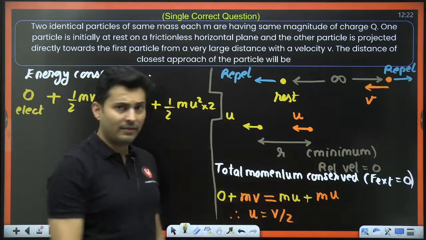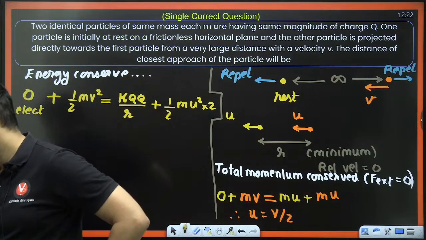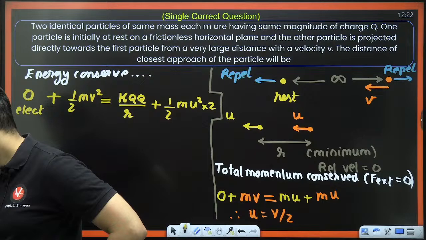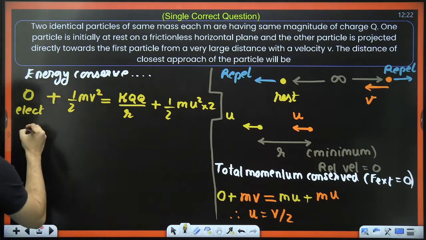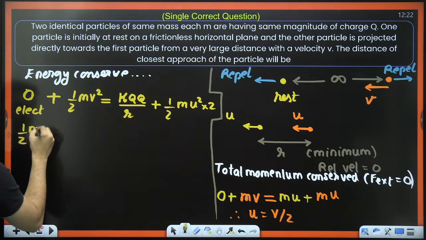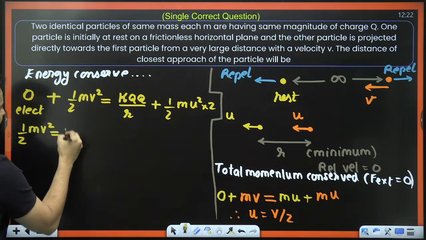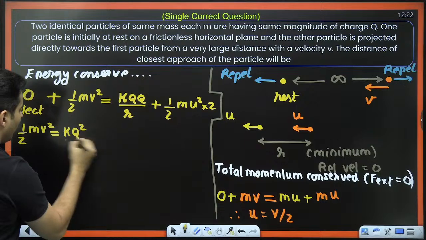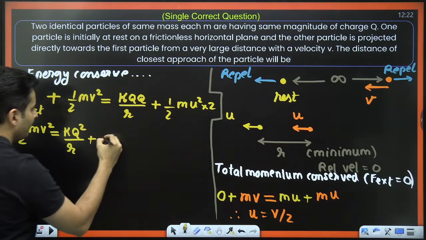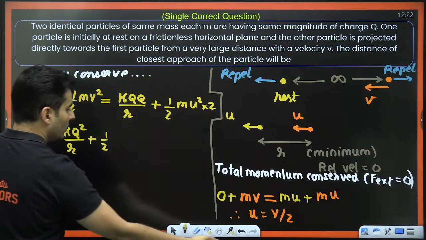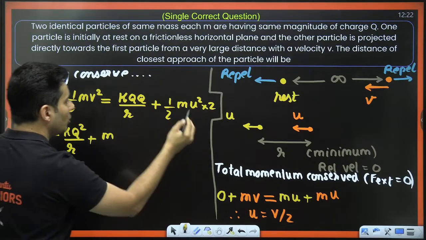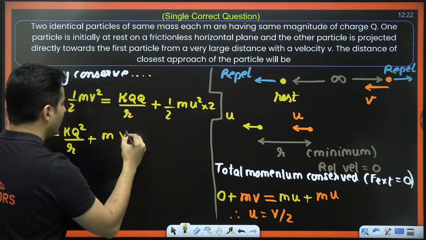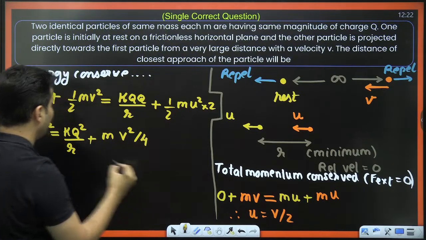Is this very clear till this point? Awesomeness. Very good. Now, let's go ahead and solve this. Half mv square is equal to k q square divided by r plus half, and 2 gets cancelled. So forget that 2. u is v by 2, so it will be v square divided by 4.